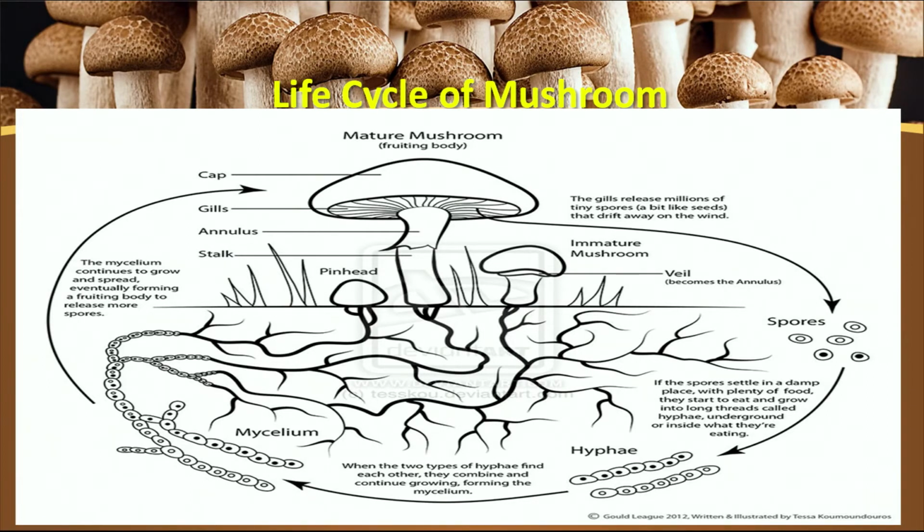When the 2 different types of hyphae combine together, they form a mycelium. And in the previous slide, we have also talked about the length of the mycelium. When these mycelium combine together, they form a full-fledged fruiting body. Again, the cycle will be repeated in the environment because this full-fledged fruiting body in its reproductive stage is again going to release some spores. These spores will again be available in the environment, then they will be converted into the hyphae, hyphae into the mycelium and the mycelium into the fruiting body.